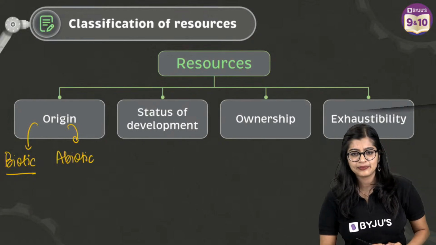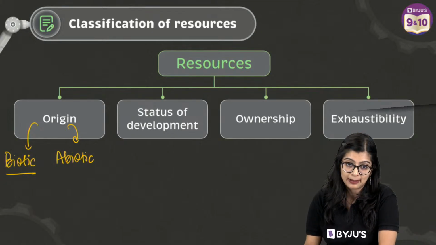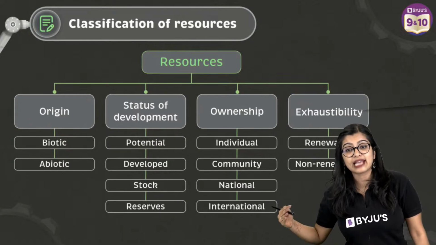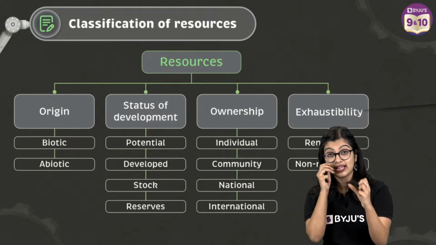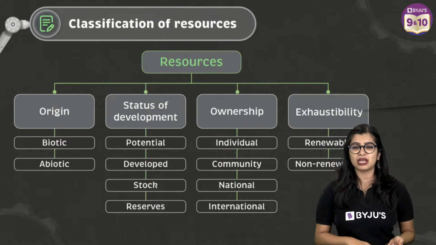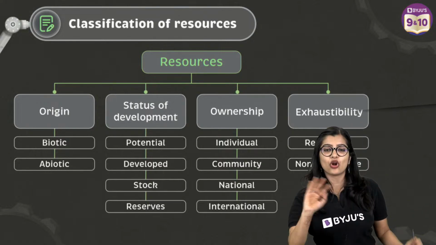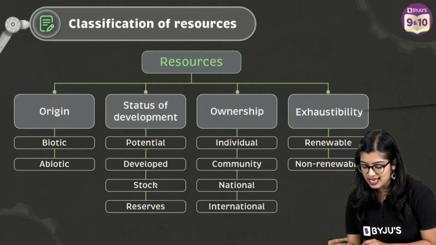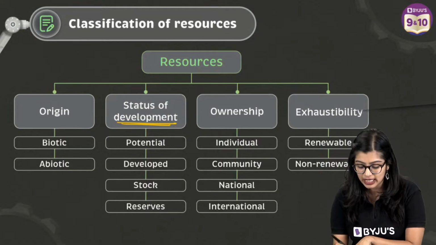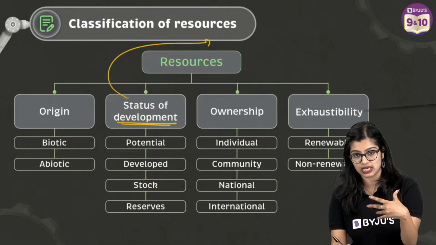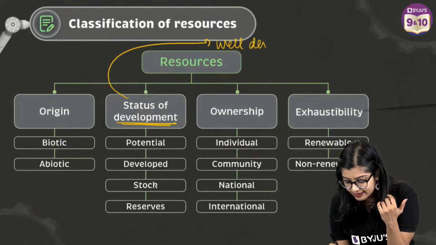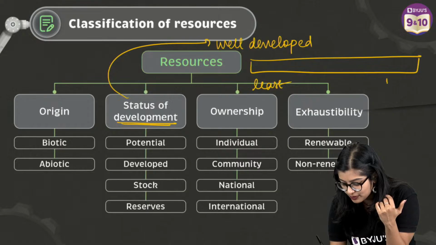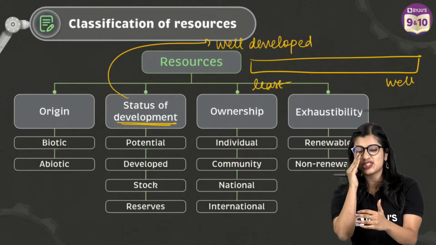Now, of course, based on status of development, we can categorize these resources, based on where they are at in terms of their development. Everybody will ask me, ma'am, what is this? You don't need to pay too much attention for your board examination. Just for your curiosity, I will tell you. You have status of development. That means how well developed these resources are. If this is a scale of least developed to well developed, you have different ways in which they stand.